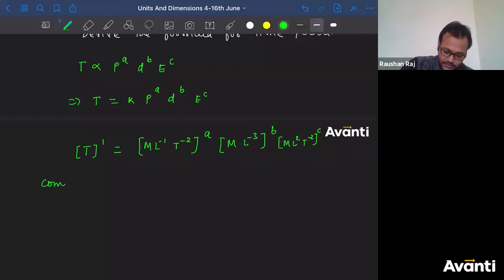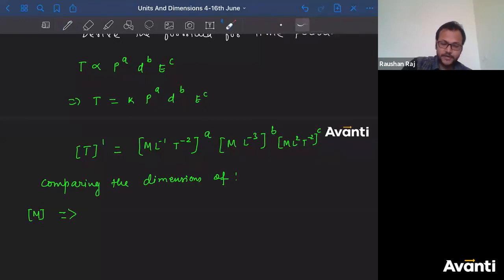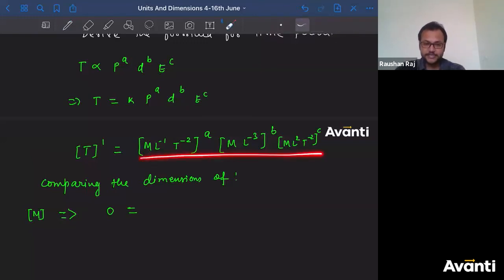So comparing the dimensions of first mass. चलिए, mass का compare करें dimension कितना है बच्चा लोग? So what is the dimension of mass on the left hand side? That is 0. लड्डू, मोतीचूर का लड्डू. What is the dimension of mass on the right hand side?